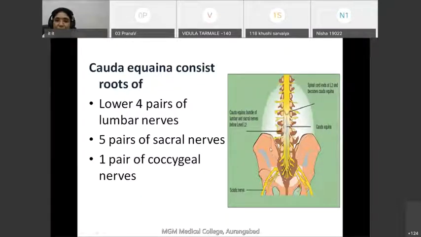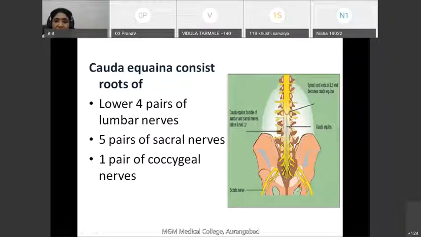Thus, the cauda equina is formed by 10 pairs of spinal roots, or 10 pairs of spinal nerves. So which are these spinal nerves? It consists of roots of the lower 4 pairs of lumbar nerves, 5 pairs of sacral nerves, and 1 pair of coccygeal nerves. So that is the cauda equina. Cauda means tail, equina means horse.